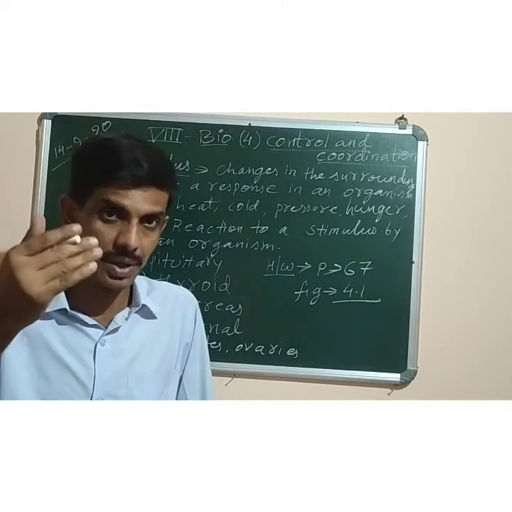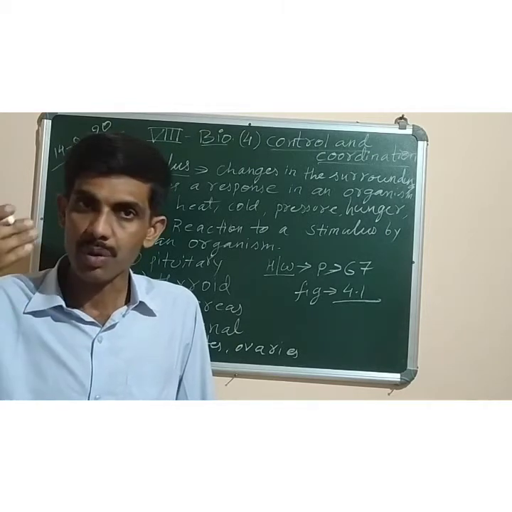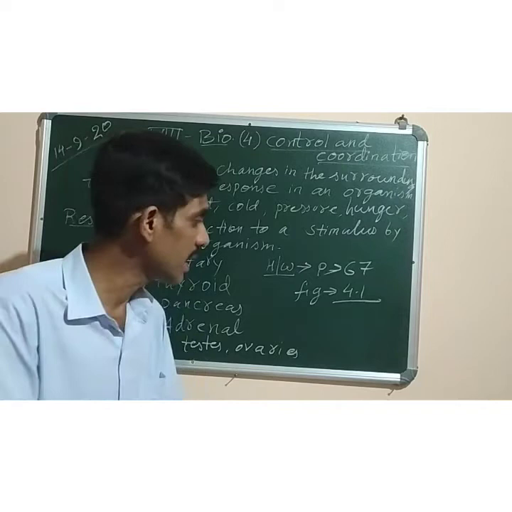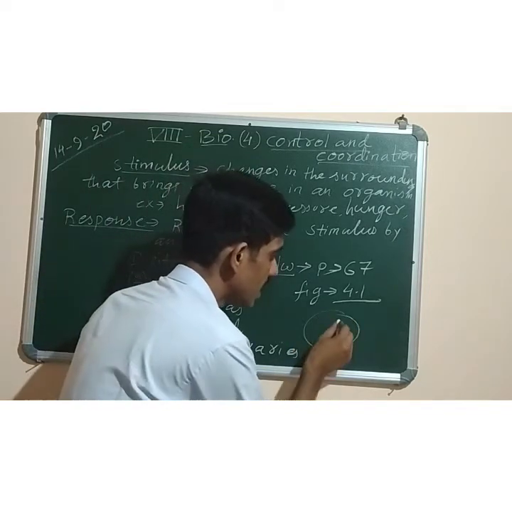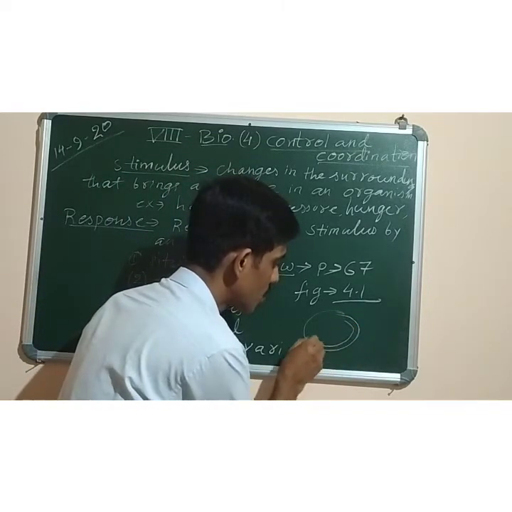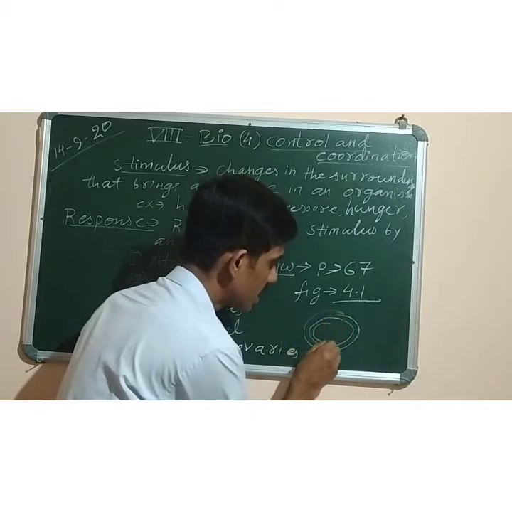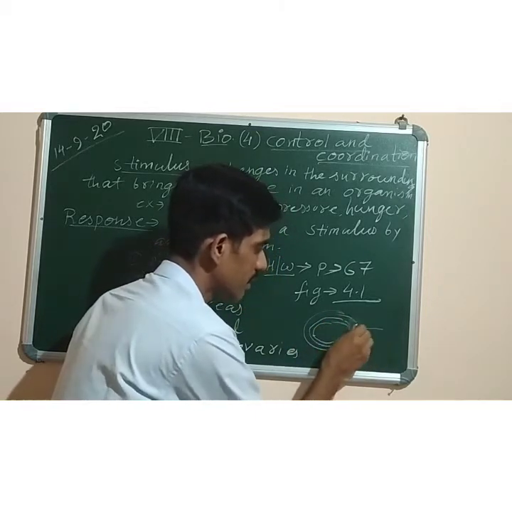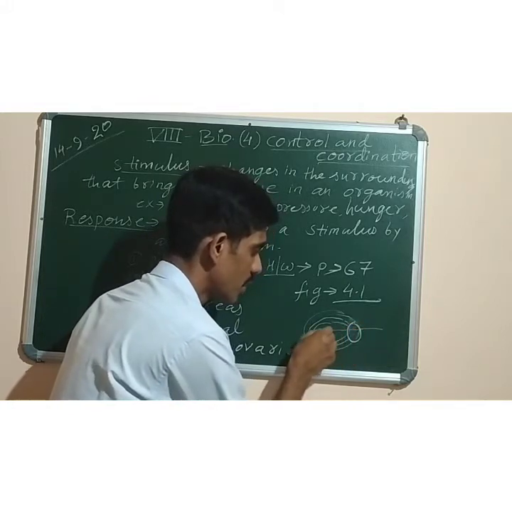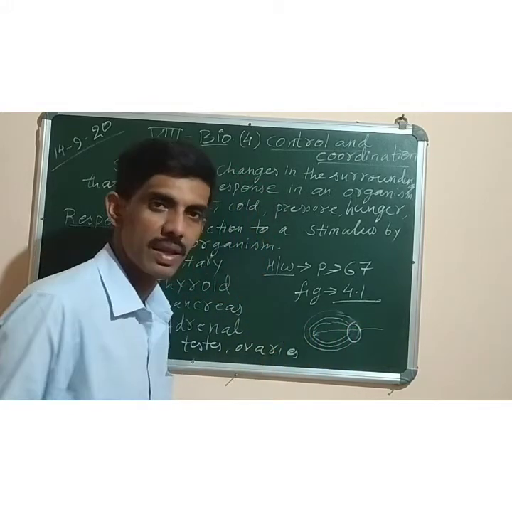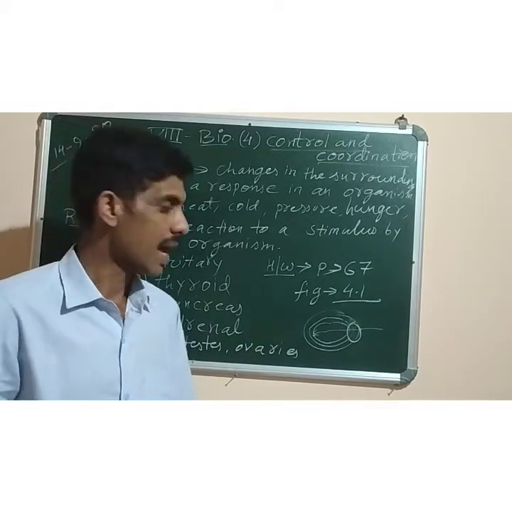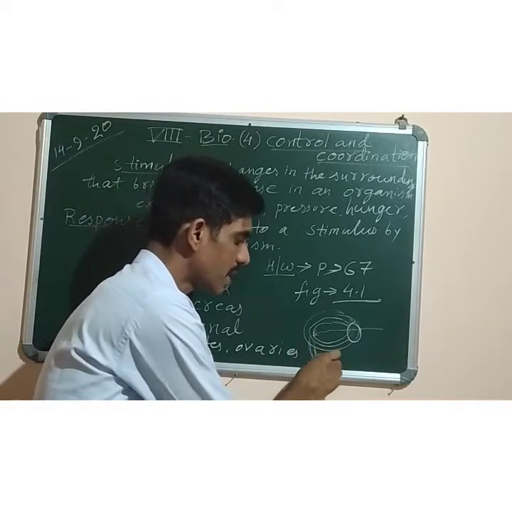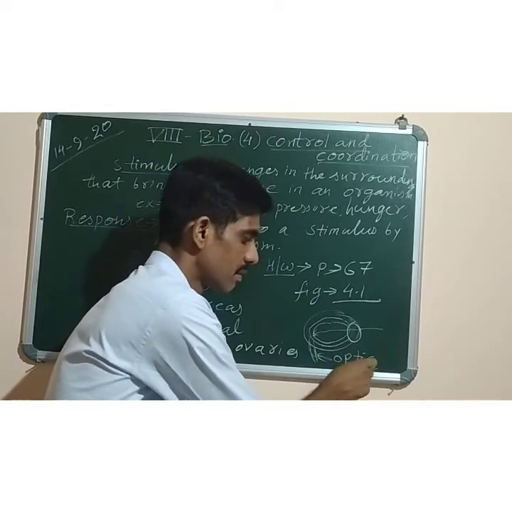Our eyeball has three layers: the outermost layer is called the sclera, the middle layer is called the choroid, and the innermost layer is called the retina. So when light rays fall on this particular layer, then only is the image seen. And from there, all the impulses or the message is taken by the optic nerve, O-P-T-I-C, optic nerve.